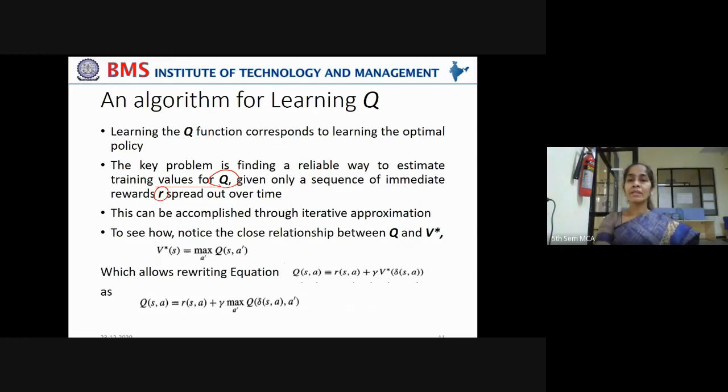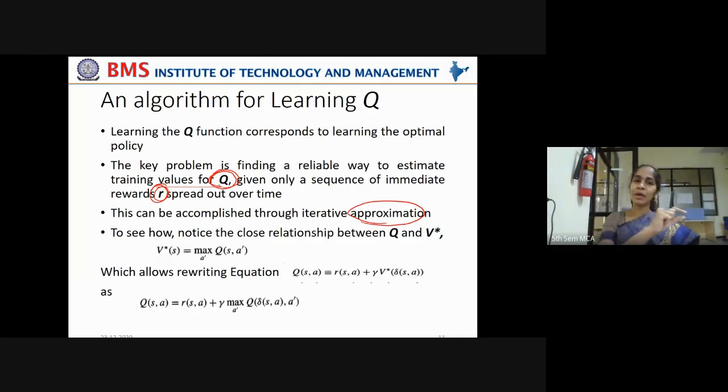It is finding the most dependable way to estimate the training values for Q, that is, to learn the Q function given only a sequence of immediate rewards spread over time. Meaning, in a sequence of actions, what would be the rewards encountered? If it is given, then it is easy to learn the Q function. This can be accomplished through iterative approximation.